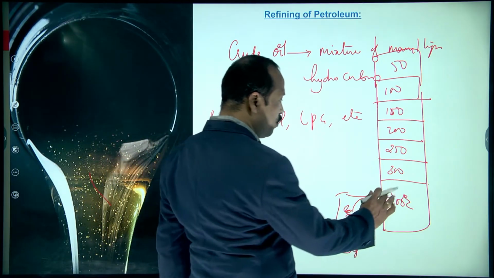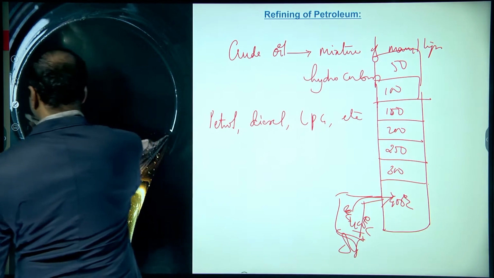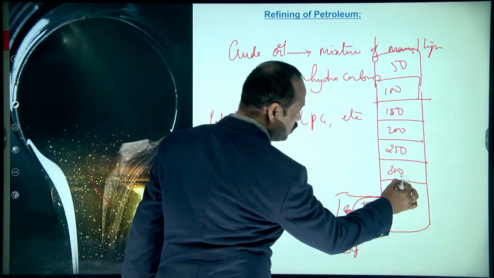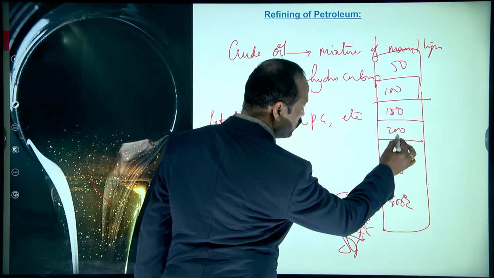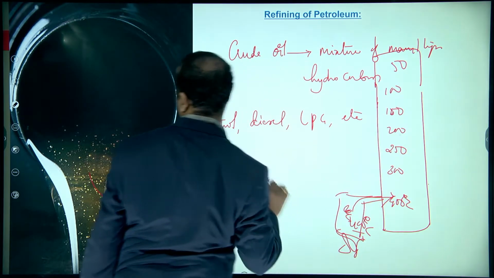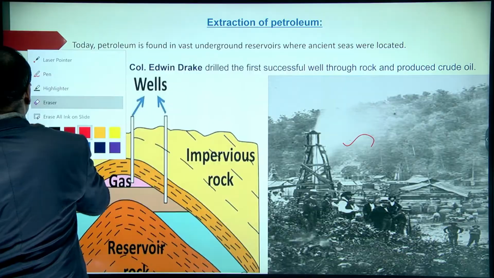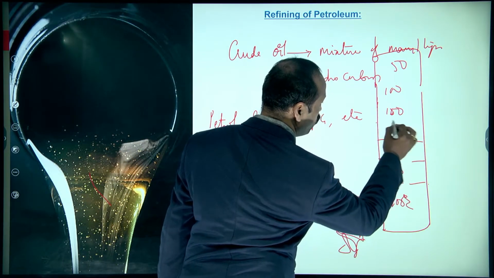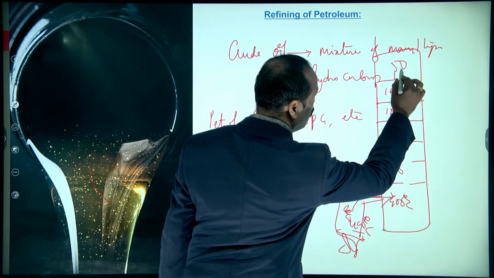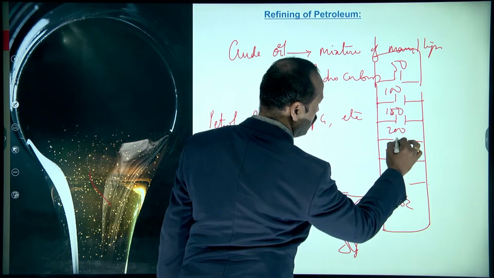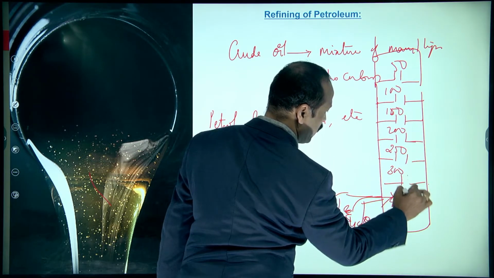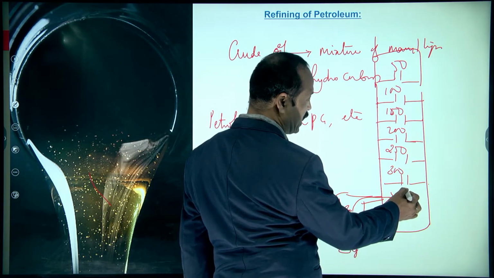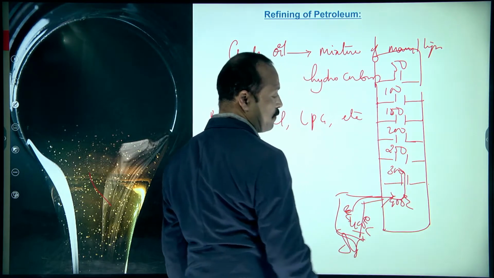And then what happens here? You see students, here we have small openings like this. Here the openings we can't see, so I'll show this once again. Here you can see the small openings. In these openings, what happens? These vapors enter into the first column.